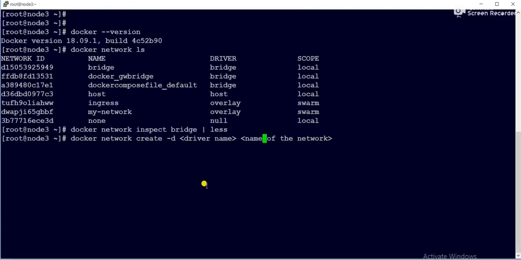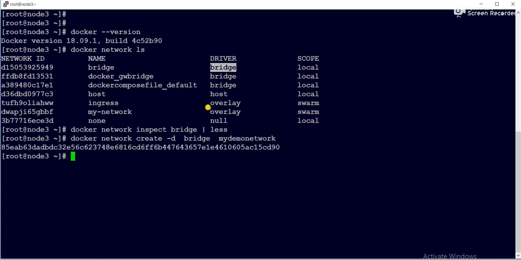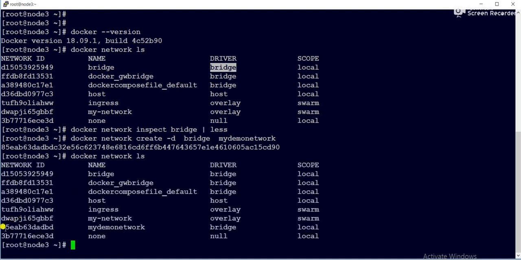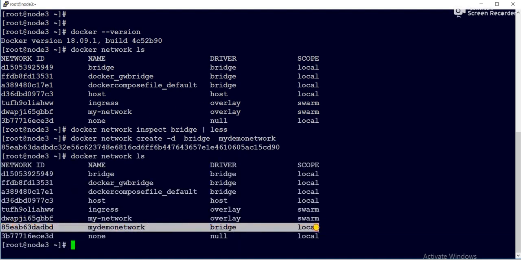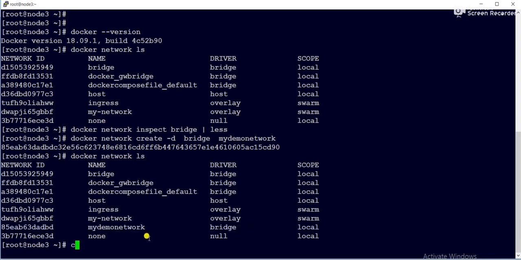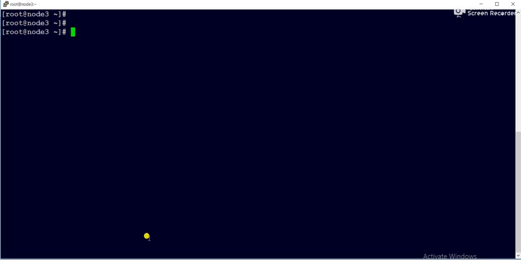So docker network create. My driver will be, suppose, bridge. The name of the network, suppose my demo network. Now if I give docker network ls, you can see another network got created.